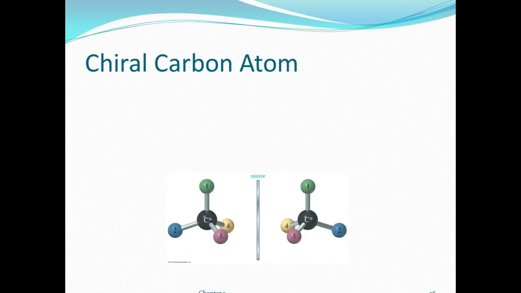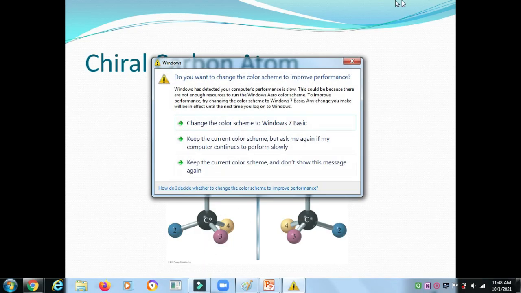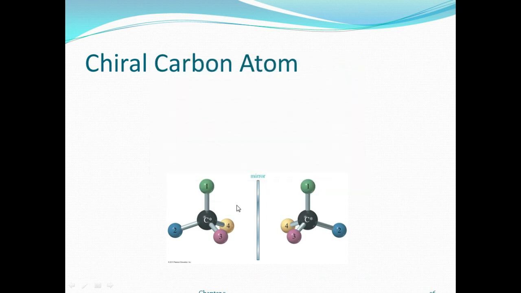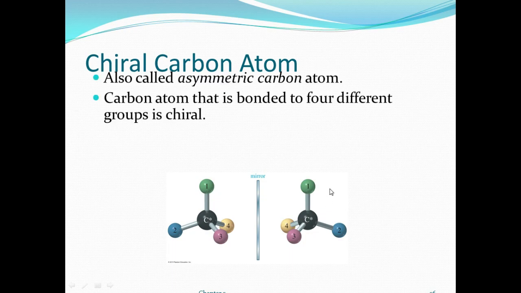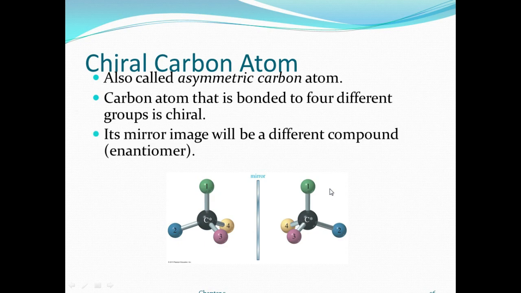Okay, here the chiral carbon atom. You see, this is a central carbon atom. The four different numbers, here 1, 2, 3, 4. You think of it as four different groups or atoms. The mirror image is definitely 3 to 4. It is definitely opposite. A carbon atom that is bonded to four different groups is chiral. The mirror image will be a different compound. This is the molecule. This molecule has an enantiomer.